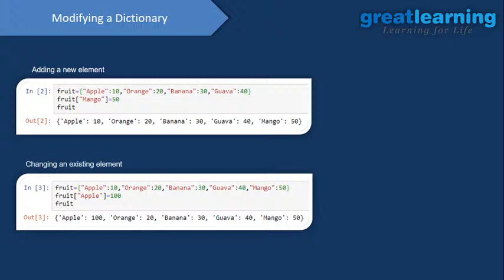And suppose here I give the example of apple, right? I had 10 apples before, now I have 100 apples, right? So how can we change that data? Simple, you need to specify the key of your dictionary and then provide the new value, right? Now I have 100 apples, so I want to update that. You can see I use 100. So when I print this dictionary, I got apple 100, orange 20 and banana 30, right? So this is how you can do it. If you want to add something, you don't need to use any add function or append function. You just need to write the key and then the value of that key.